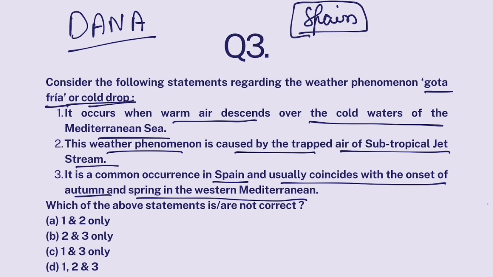Now, when does it happen? So it is a common occurrence in Spain. Almost on an annual basis, this cold drop happens. Okay, and it generally happens during autumn and spring months in Western Mediterranean. This part is absolutely correct.